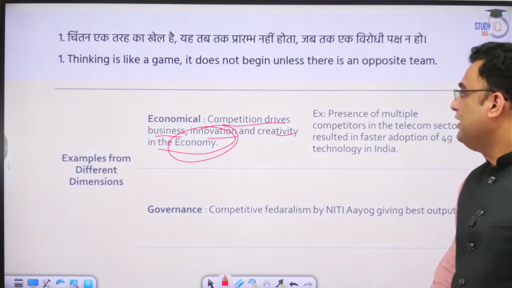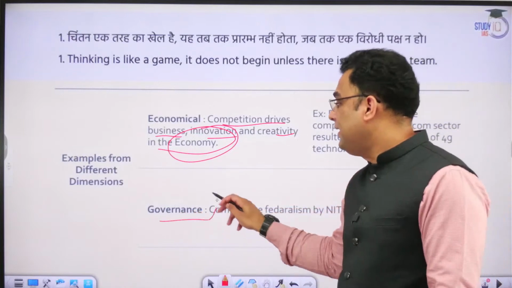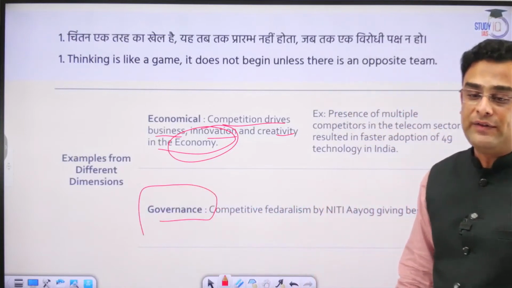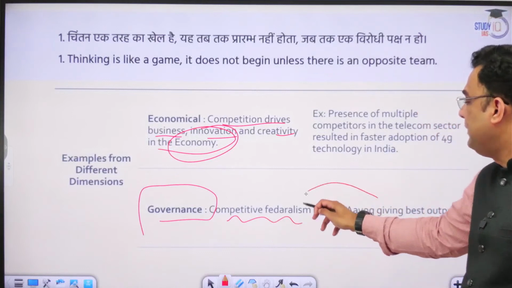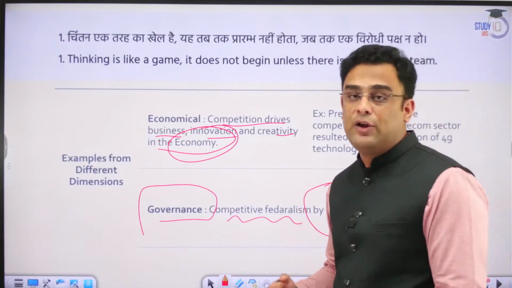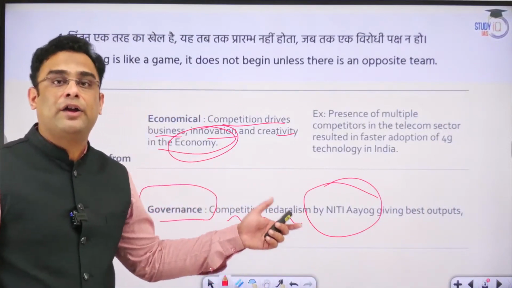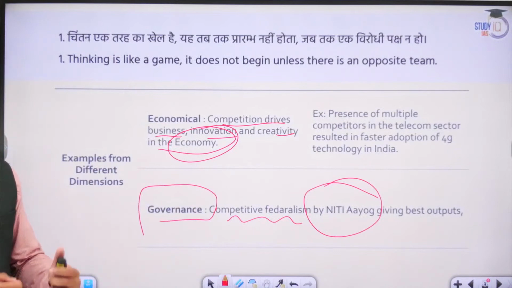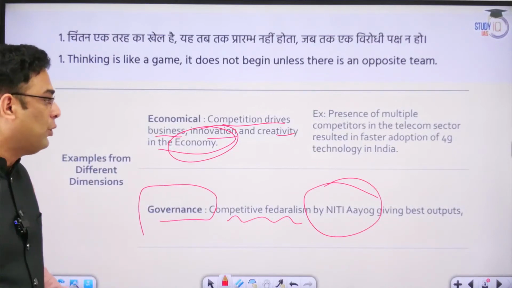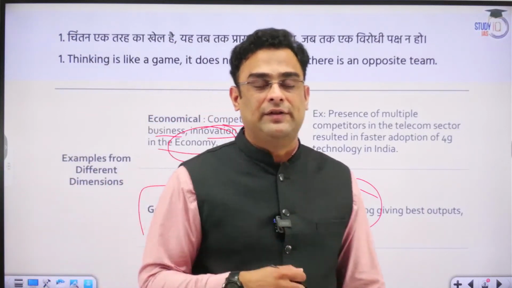What is applicable at the economic level is also equally relevant in the framework of governance. Take the case of competitive federalism being promoted by Niti Aayog in India. In this vision, the different units of our federal polity have to compete amongst themselves to give the best results.